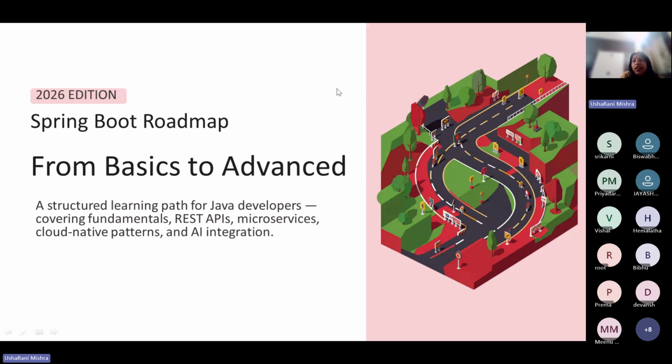A REST API is based on the SaaS model, software as a service. In today's world, each of us is focusing on building software as a service. So it is REST APIs. And then we will add different capabilities to this REST API. Just building an API is not going to be sufficient for us. We need to access the data from the database. We need to make our API secured.